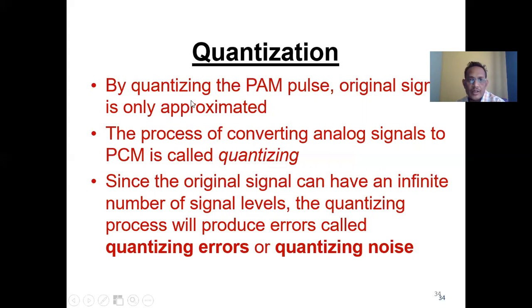By quantizing the pulse amplitude modulated waveform, the original signal is only approximated. So the process of converting an analog signal to PCM is called quantization. Since the original signal can have an infinite number of signal levels, the quantization process will produce an error that is called quantization error or quantization noise. I will come to that point, what exactly is the meaning of quantization error and quantization noise. But what you should always keep in mind is that quantization is the process of approximation to convert A to D.